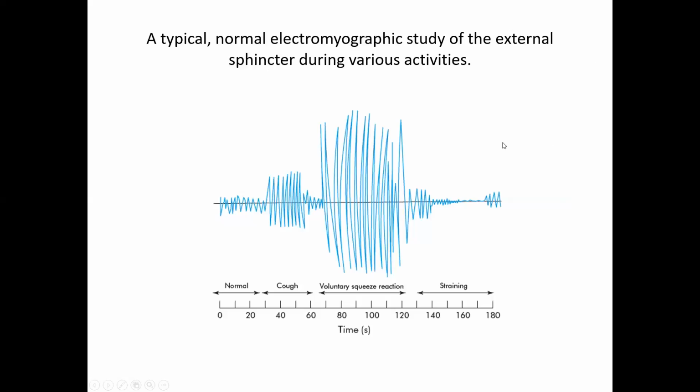Electromyographic study: the electrical impulses in the sphincter muscles are recorded and studied. This is normal. During coughing, with this much pressure rise, the electrical activity is raised, and with a strong voluntary squeeze reaction, you have the maximum electrical impulse, and on straining it falls. So these are all the advanced tests, which are done in the laboratory when you are evaluating a case of incontinence and sphincter laxity.